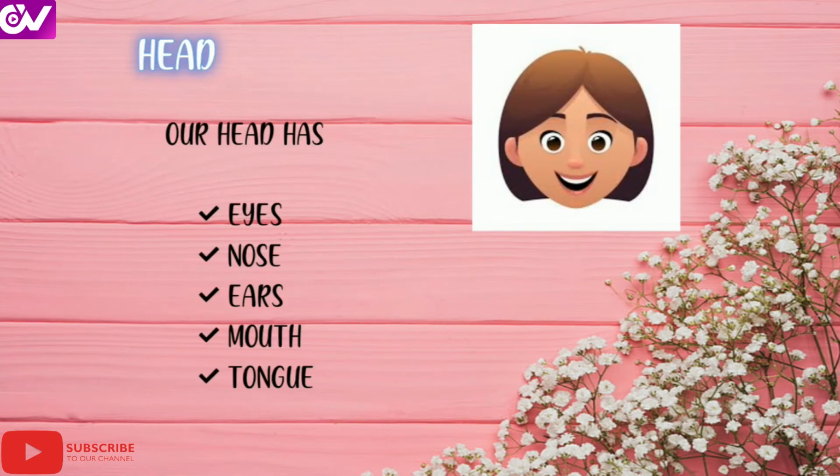Head. So now we are going to see what are the parts that are located in the head. So the first thing that is present in the head is our hair. Hair is the first part, and after the hair comes the forehead. After the forehead there will be eyebrows. Two eyebrows. As we have two eyes, the eyebrows count will also be two. The eyebrows will be present above the eyes. Then we have two eyes. What is the use of eyes? It is used to see the things around you.